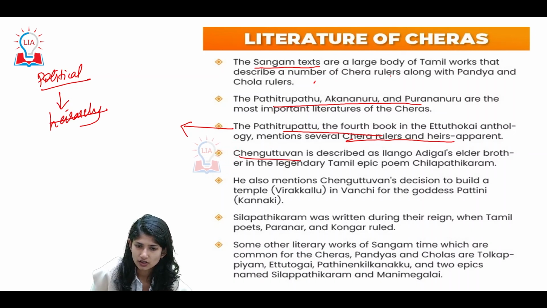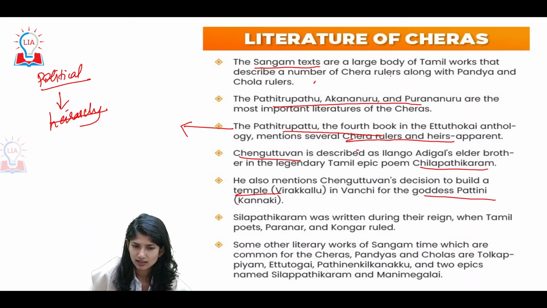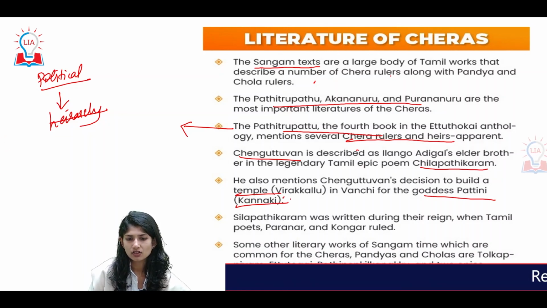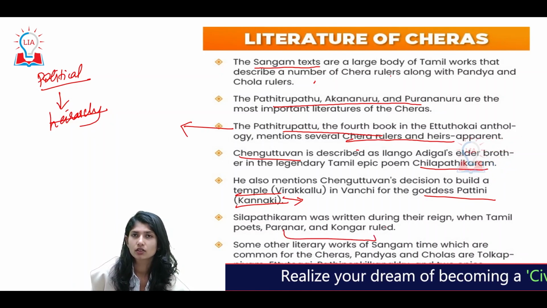Shenguttavan, whom we have described in the political aspect, is described as Ilango Adigal's elder brother, the author of the legendary Tamil poem Silapadikaram. Alright, we just discussed Silapadikaram. It also mentions Shenguttavan's decision to build a temple for the goddess Patini or Kannagi. Like we have discussed, Kannagi or Patini is the goddess of chastity. Silapadikaram was written in the period when Tamil poets were ruling.